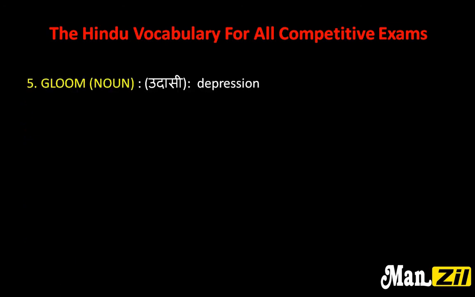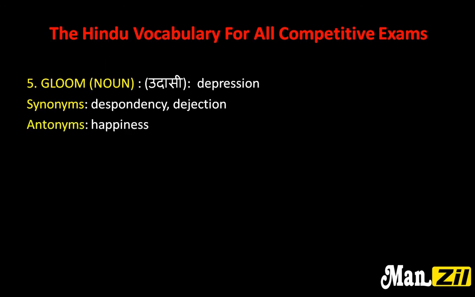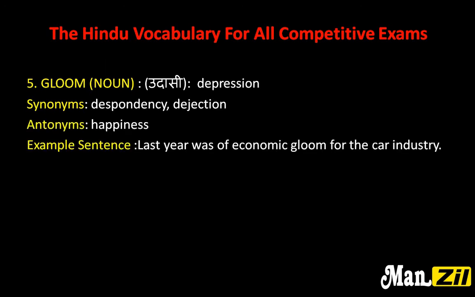Next word is gloom, which is a noun. The meaning of gloom is depression, that means udasi. Its synonyms are despondency and dejection, and antonym is happiness. Example sentence is last year was of economic gloom for the car industry.